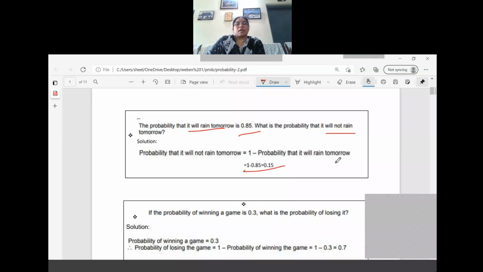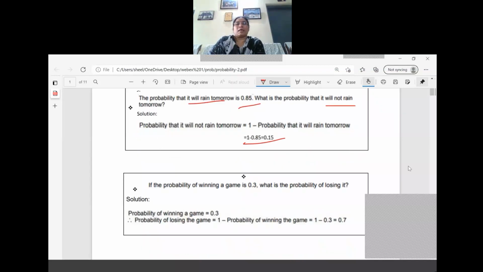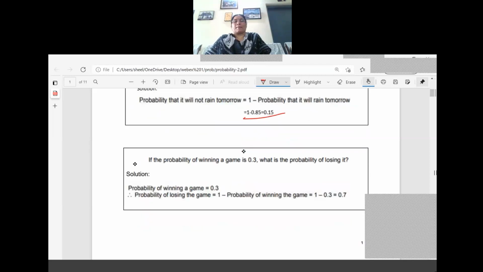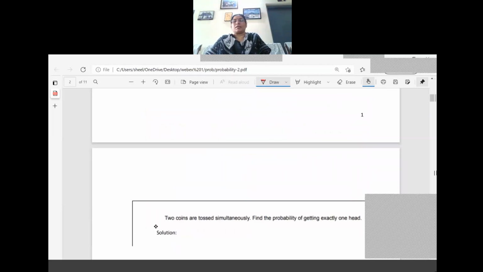What is the next question? If the probability of winning a game is 0.3, what is the probability of losing it? So again, based on the similar pattern only, 0.3 is the winning game. So naturally 1 minus 0.3 equals 0.7. So the steps we have written, that is the only change. Probability of winning a game equals 0.3. Probability of losing the game is 1 minus 0.3, which is equal to 0.7. Right? Like that we can move to the next question.